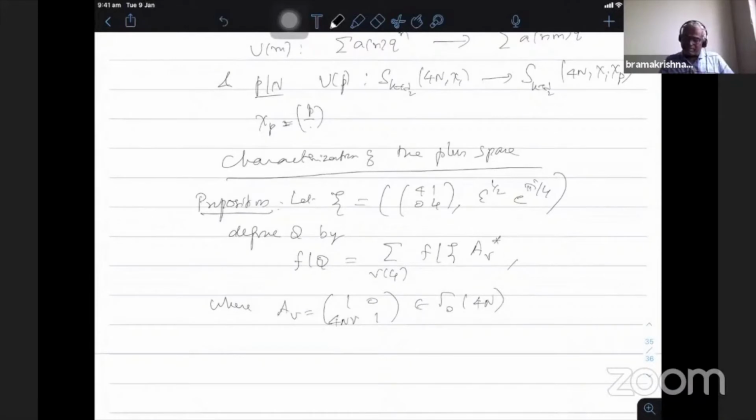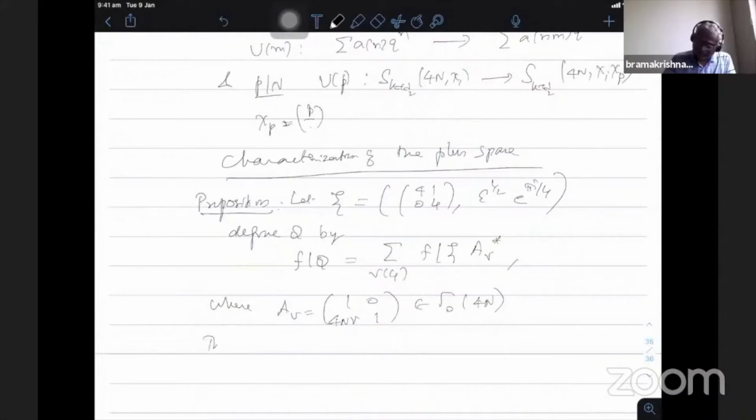After applying this, psi takes level 4n to 16n. So this form is of level 16, and it doesn't preserve this space. Therefore, don't think that this will be invariant. It is not invariant because psi already takes the forms of level 4 to level 16. So this is nothing but the trace operator coming from 16n to 4n. That is effectively the one.